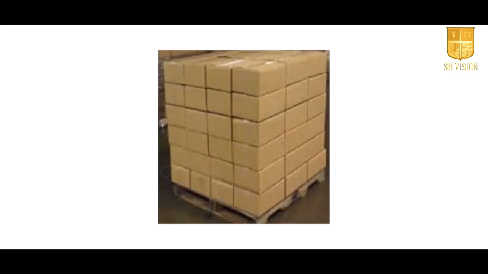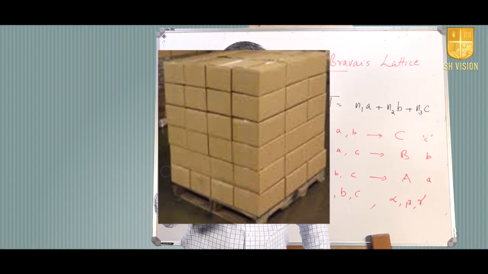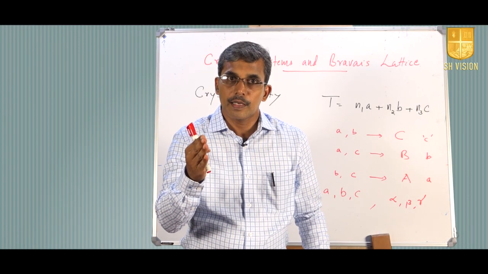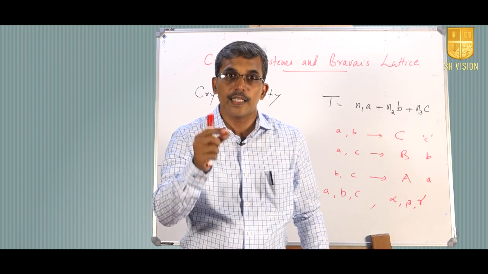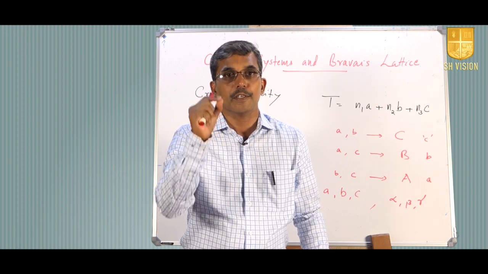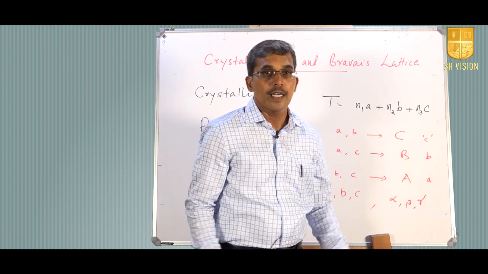So, the corner of each parallelepiped is a lattice point, and those lattice points, when given translation, give the entire space lattice, and they follow the concept of periodicity. That is, it can be defined by T is equal to n1a plus n2b plus n3c, where n1, n2 and n3 are whole numbers which specify that the points in the space lattice strictly follow periodicity. That is why n1, n2 and n3 are whole numbers.